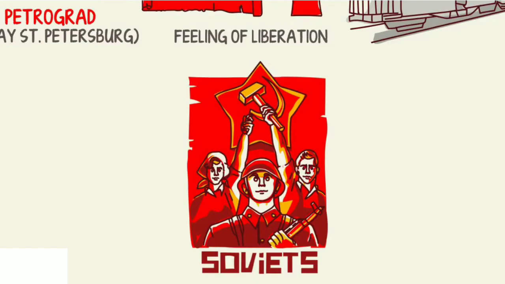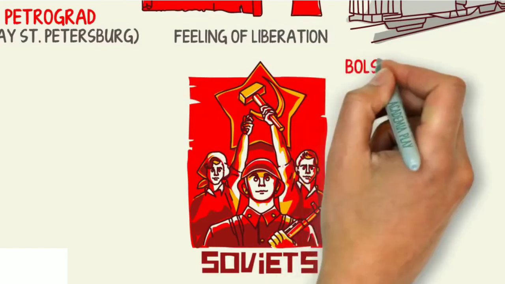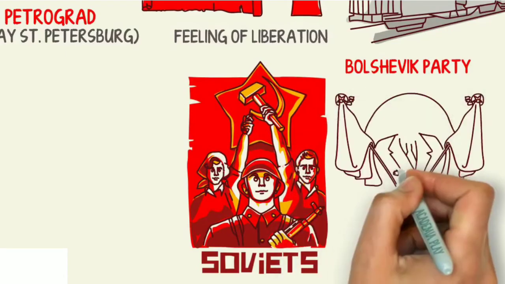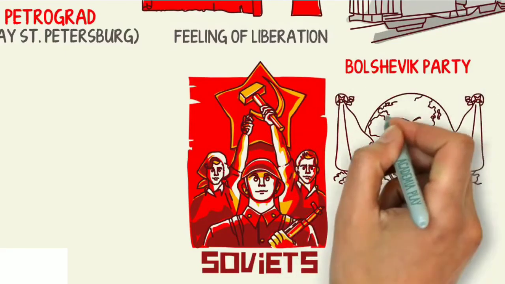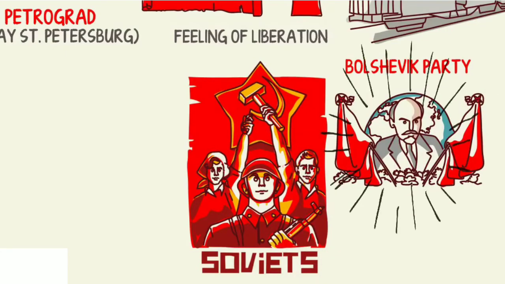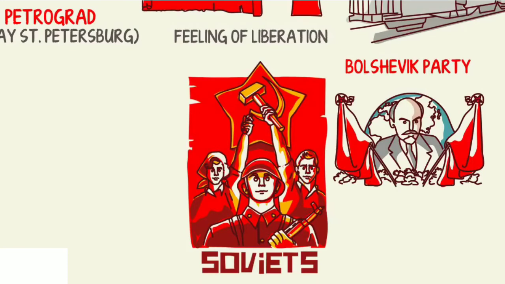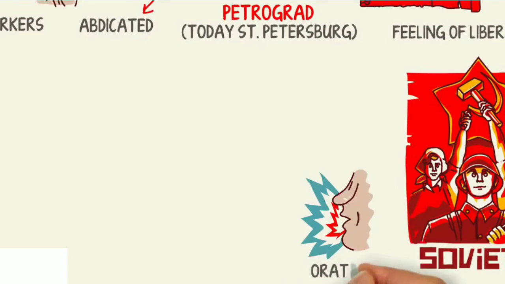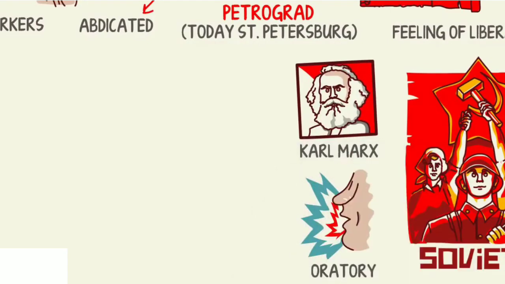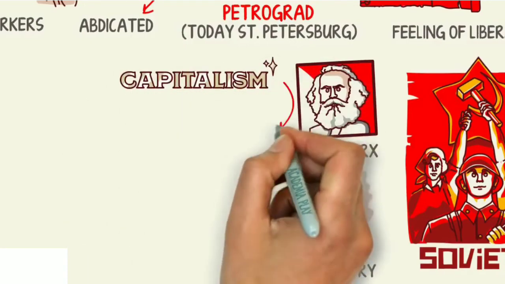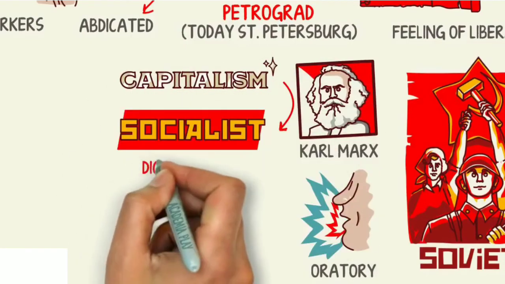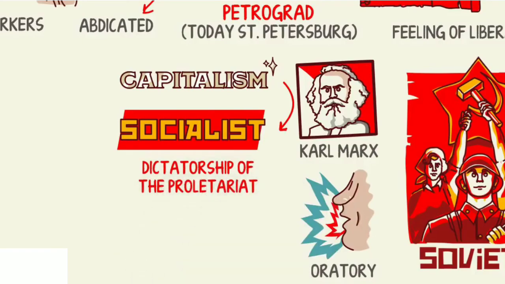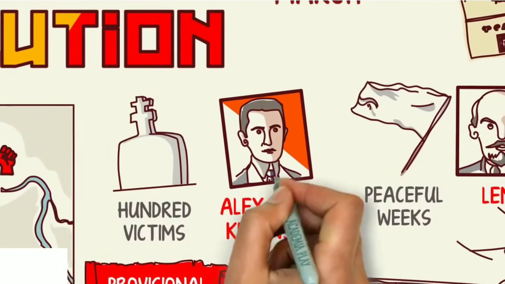The mass of workers and peasants was politicized. The small Bolshevik party led by Lenin, that imposed a strategic radicalization, became spokesman for the growing general discontent and became the repository of popular aspirations. With his great skills of oratory, he began to defend the postulates of Karl Marx to replace capitalism with a new socio-economic socialist system and establish the dictatorship of the proletariat. A frenzy to talk and put forward ideas became established in society.